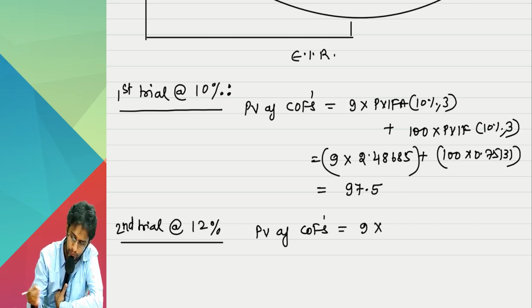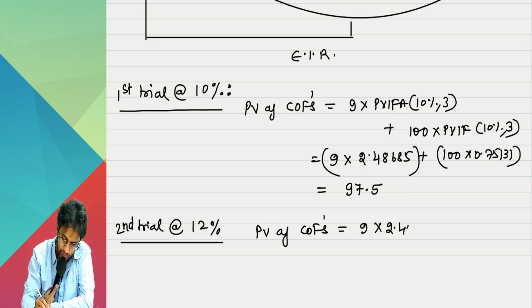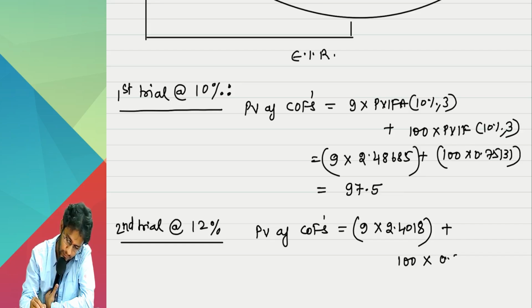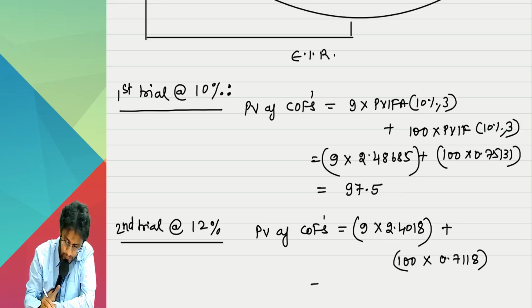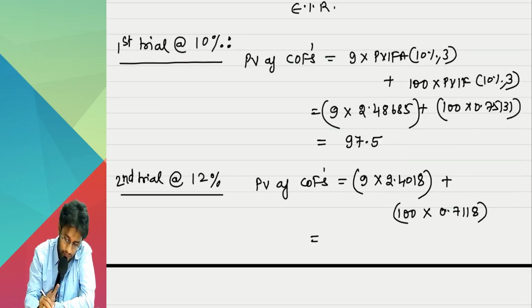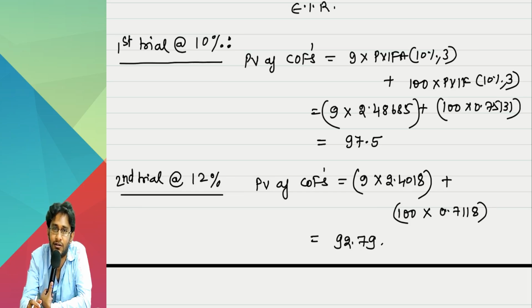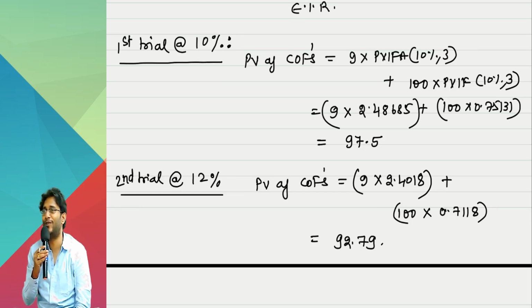Nine into PVIFA 12% you should try now. It will be 2.4018, plus 100 into 0.7118. Do this, and you get 92 point something. I wanted 95, and this time I went below 95. So what's the moral of the story? Your answer is more than 10 but less than 12, so automatically 11 point something. You have to interpolate here.